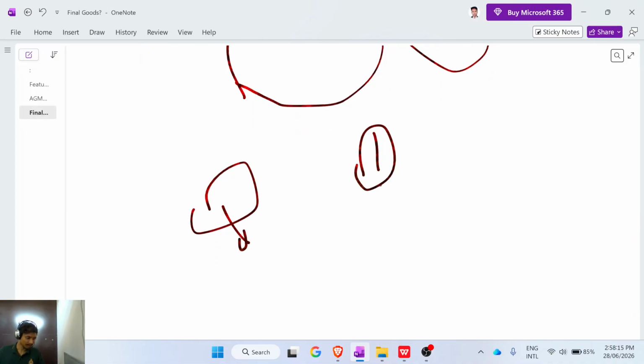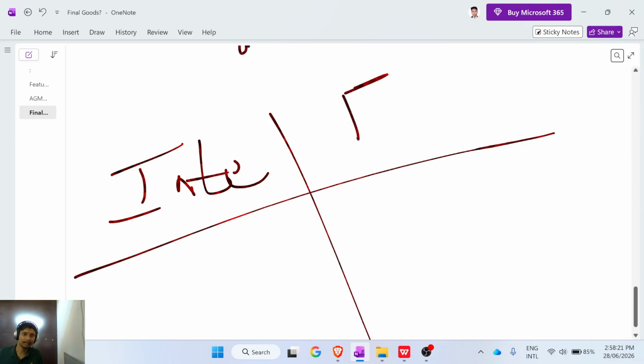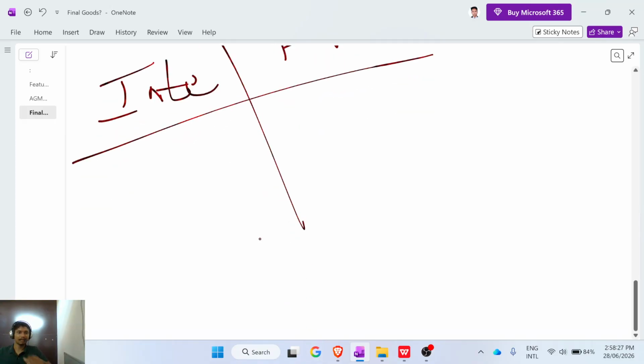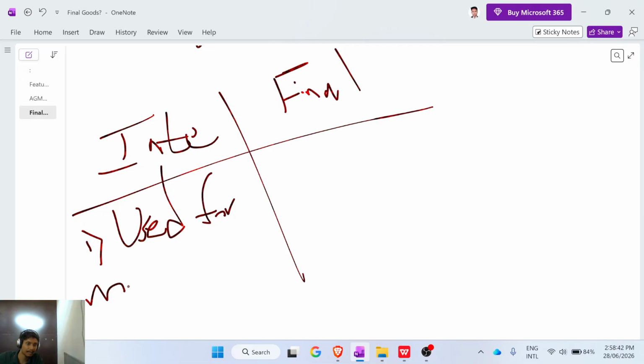Now we can discuss intermediate goods versus final goods, one by one. In our CAT exam they may ask about this difference. Here, intermediate goods are used to make other goods.